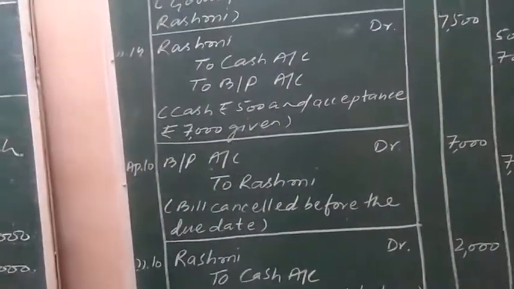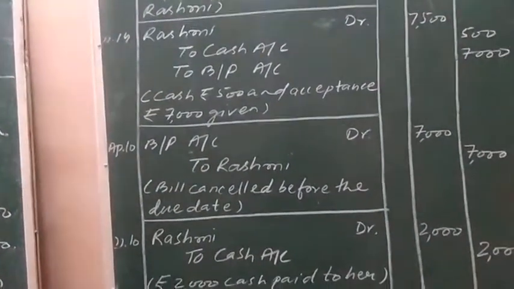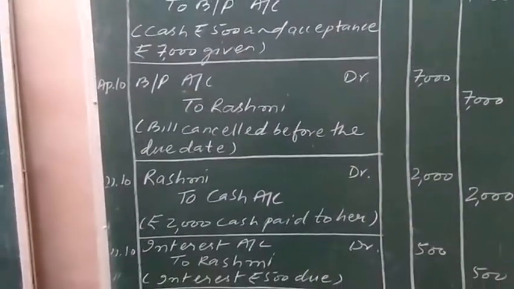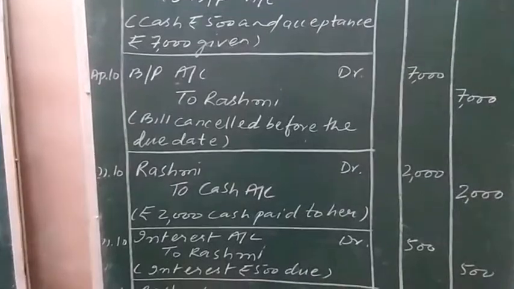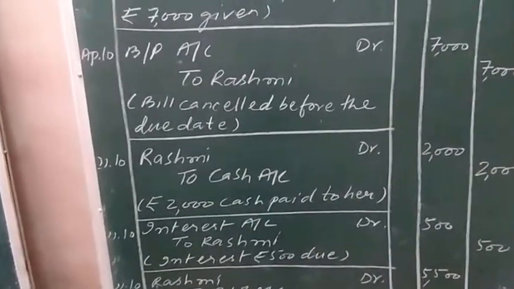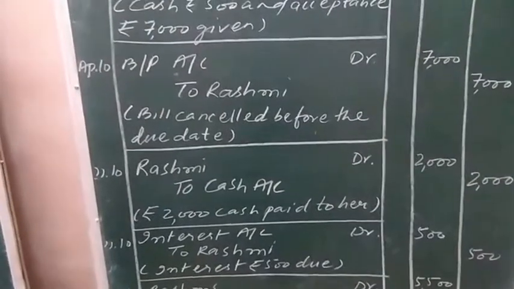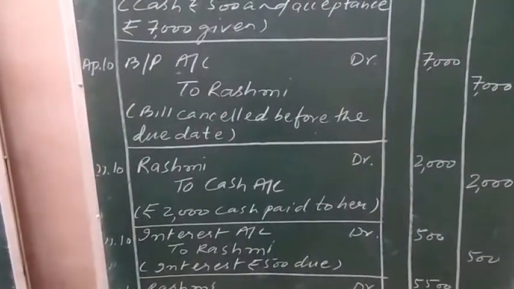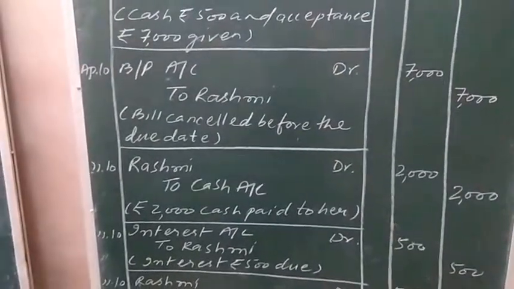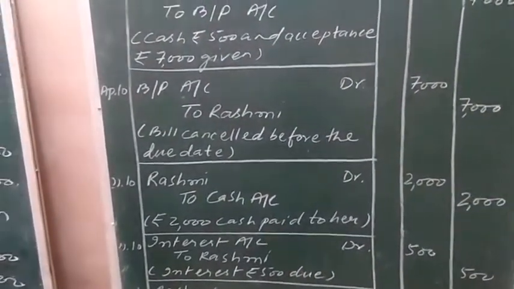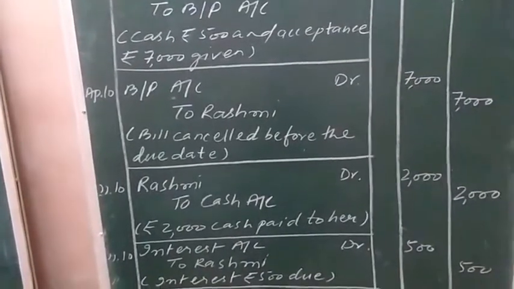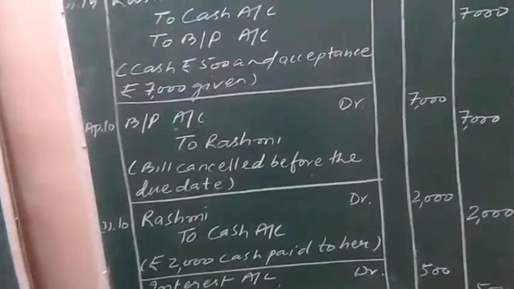This 500 will also be due. The entry for the outstanding amount of interest is interest debit to creditor, 500 rupees. The creditor here is Rashmi, so interest debit to Rashmi. Now the total amount of the bill to be accepted is 5,000 plus 500, that is 5,500 rupees.